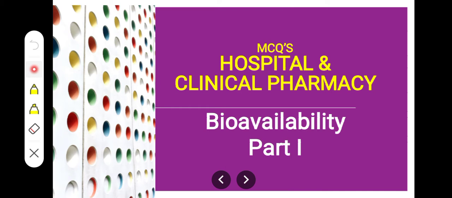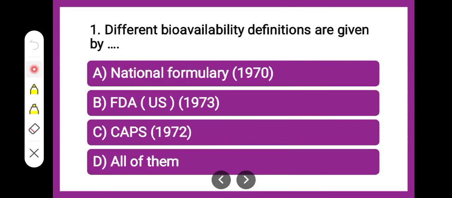The first question says the different bioavailability definitions are given by dash. The options are: National Formulary in 1970, US FDA in 1973, APhA, a committee of the Academy of Pharmaceutical Sciences, in 1972, or all of them. Which one of these is the correct answer for the different definitions of bioavailability given by different authorities?